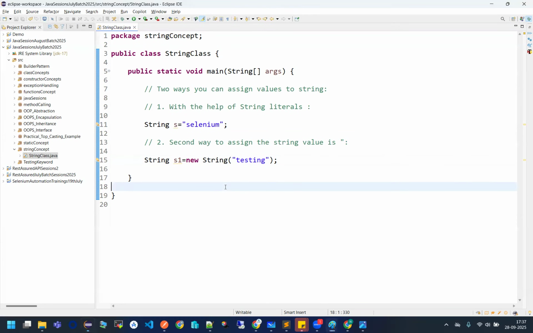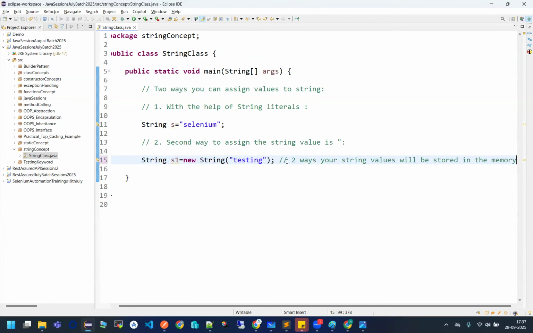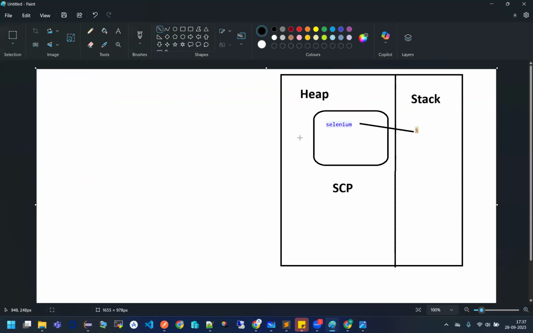In the similar way, guys, if you are trying to create a string with the help of your new keyword, in this case your string values will be stored in what memory? See this, please. First of all, one object will be created because of this new keyword here.